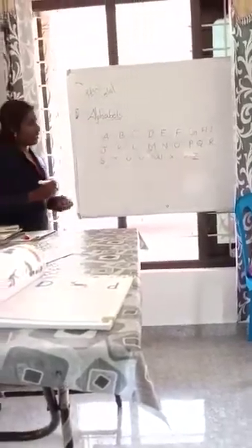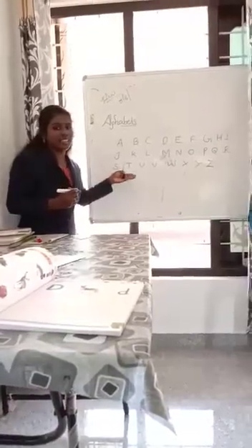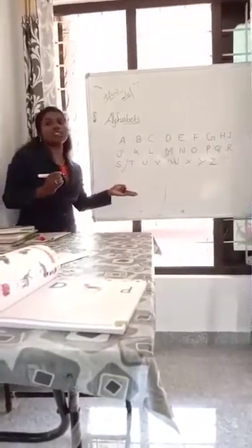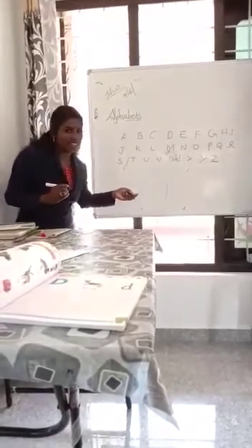Is it clear? Then let us count together how many letters are here. We already discussed there are 26 letters in the English alphabet. Let's count together. Are you ready?